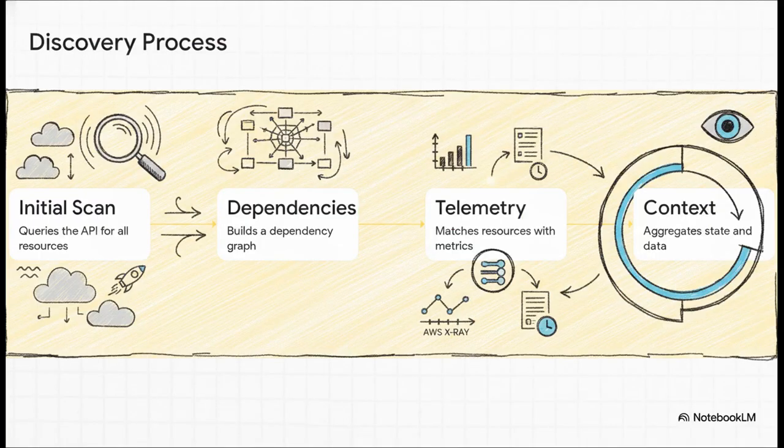When an investigation actually kicks off, the agent executes a very specific four-step discovery workflow. Step 1 is the initial scan. It queries the Kubernetes API for all resources in your relevant namespaces. Step 2, dependency analysis, where it builds a complete map of how all those resources relate to each other. Step 3 is telemetry correlation. This is where it takes your OpenTelemetry data and matches those discovered resources with their corresponding performance metrics, distributed traces from AWS X-Ray, and your logs. Finally, Step 4 is context building, aggregating the resource state and recent events into one single unified view. This means you aren't frantically jumping between 5 different dashboards trying to piece together what's happening.